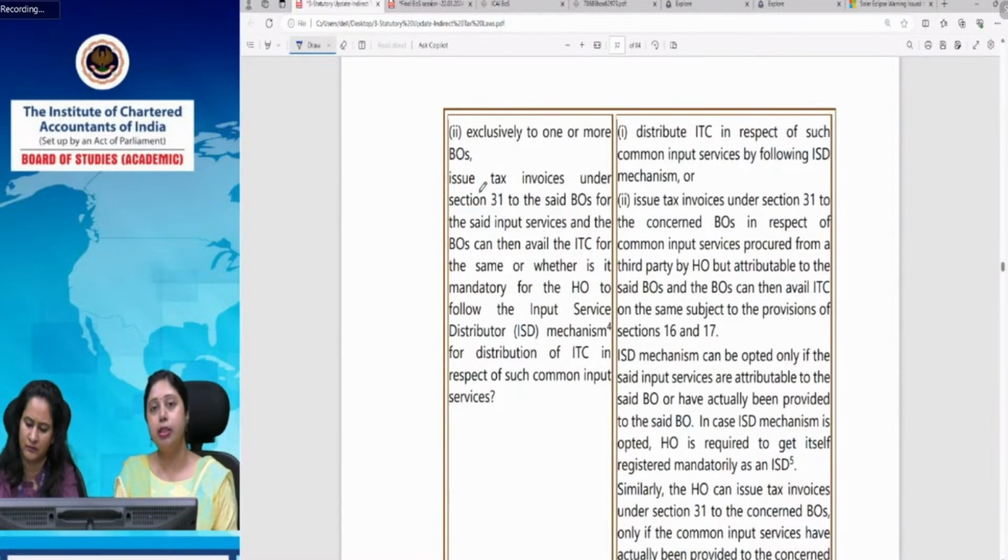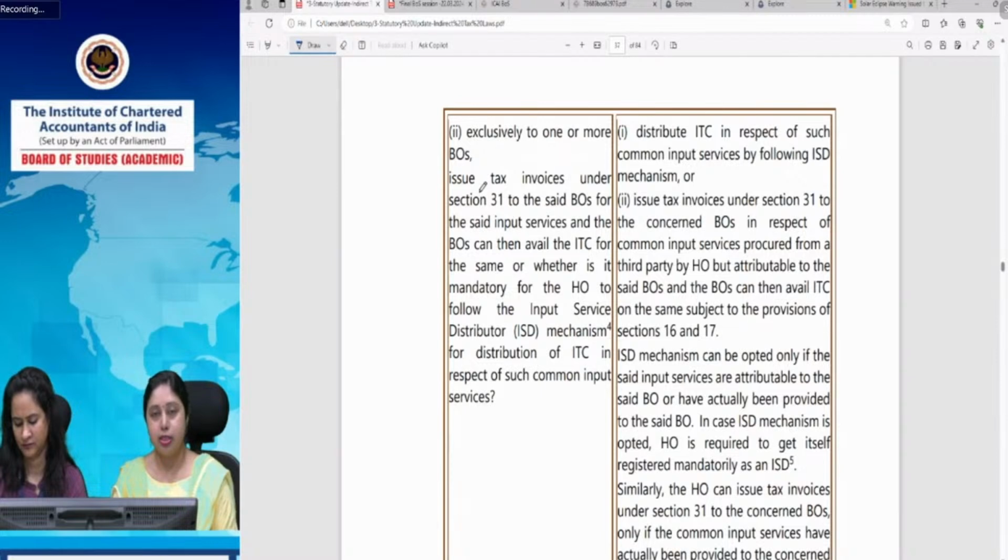Another way was that it could have issued. In fact, this clarification pertains to the position which is prevailing today. But there is an amendment which is suggested in Finance Act 2024 interim budget, which came in February, which is not yet effective. But the position which is prevailing for your exam is this only, that either it can issue an ISD invoice or it can issue a normal invoice under section 31, where that will also follow the same procedure.